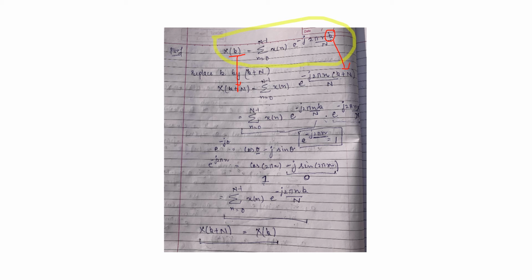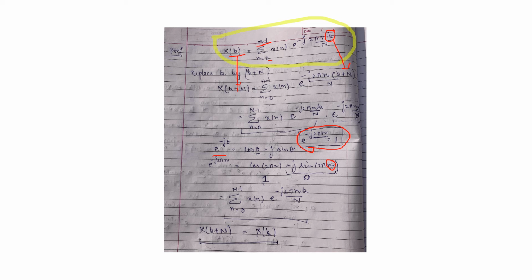And we know this e raised to power minus j 2 pi n is equal to 1. According to Euler's identity, e raised to power minus j theta is cos theta minus j sin theta. And now theta is 2 pi n. e raised to power minus j 2 pi n will be cos 2 pi n minus j sin 2 pi n. Now small n varies from 0 to capital N minus 1. When it is 0, sin 0 is 0.